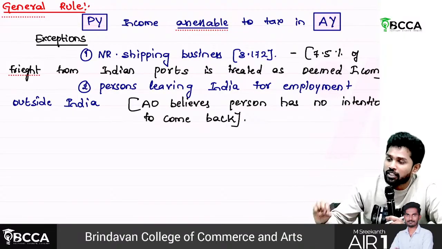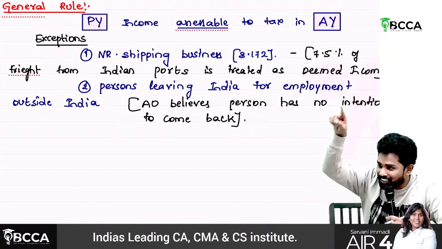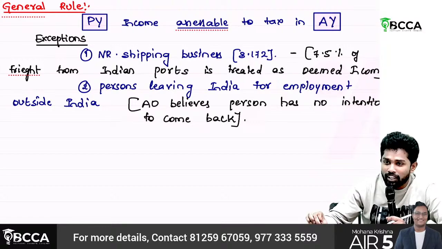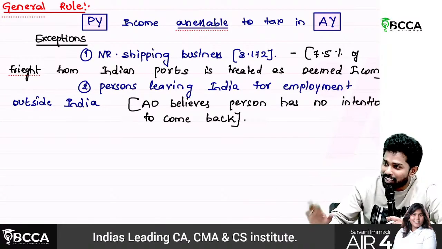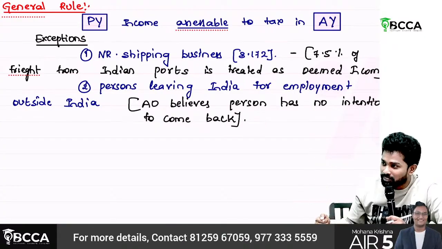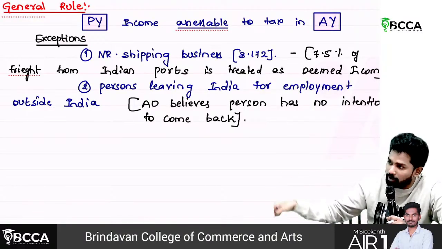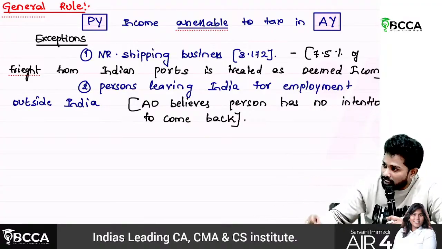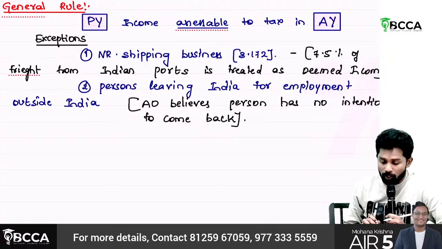Sir, you watched the Lucky Bhaskar movie, right? In the climax, Lucky Bhaskar is there outside India. Okay, now income tax people realized and sent a notice. What will he do? He'll not even care for them. He'll simply say, do whatever you want, I'll not pay anything. So if at all they know beforehand that he is going to leave India, then they can assess at that time itself and ask him to pay tax then only, then he can leave. So okay, that's why: person leaving India for employment outside India.